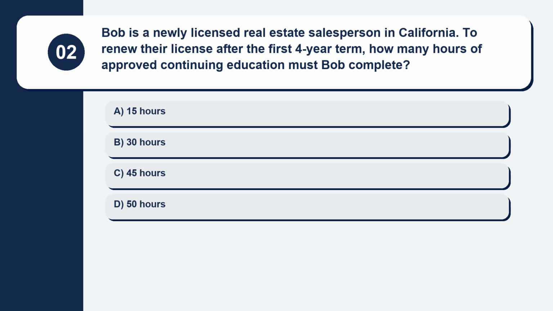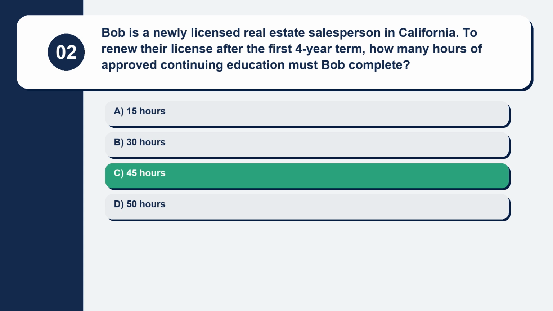Question 2. Bob is a newly licensed real estate salesperson in California. To renew their license after the first 4-year term, how many hours of approved continuing education must Bob complete? Here are your options. Option A, 15 hours. Option B, 30 hours. Option C, 45 hours. Option D, 50 hours. The correct answer is option C, 45 hours.